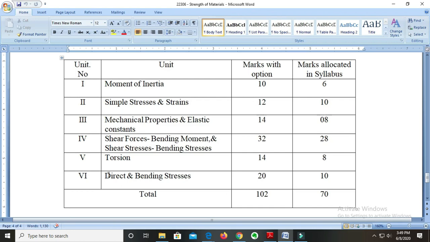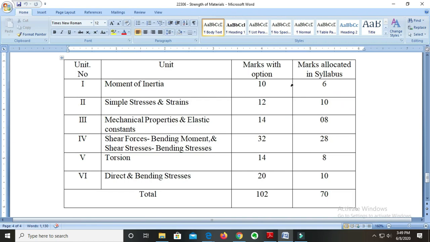Now again, we will learn which particular units have more theoretical questions. Moment of inertia will have at most 2 questions of theory nature, while unit number 2 and unit number 3 will have most of the questions of theoretical nature. Unit number 4 will also have only 1 or 2 questions of theoretical nature. Unit number 5 has only 3 questions of theoretical nature, while unit number 6 has only 4. When we complete the whole syllabus, we'll get only that many theoretical questions. Remaining all the questions are numerical in nature.